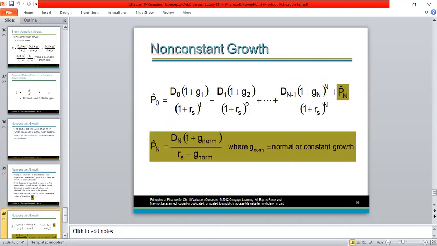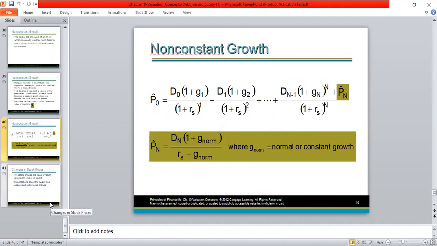Right. So that is the end of the presentation with regard to the valuation of ordinary shares. I will move into questions so that you will better understand how we can apply dividend valuation or dividend assumptions in order to calculate the value of an ordinary share.